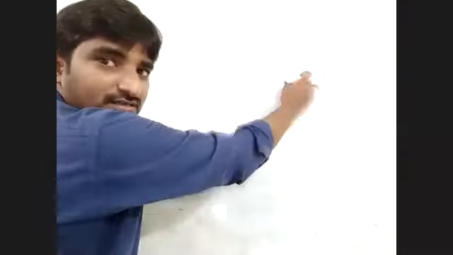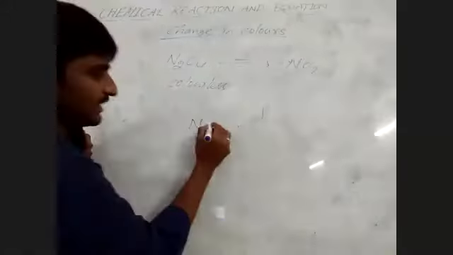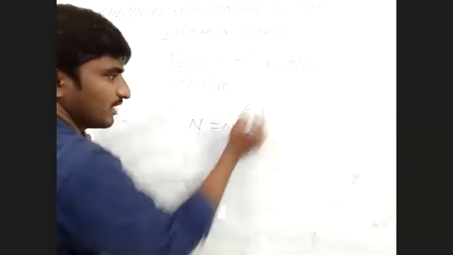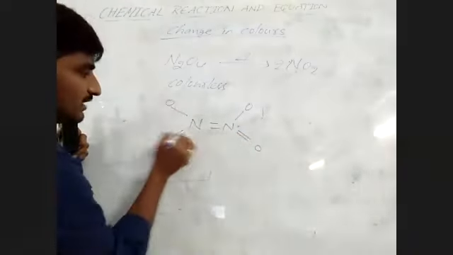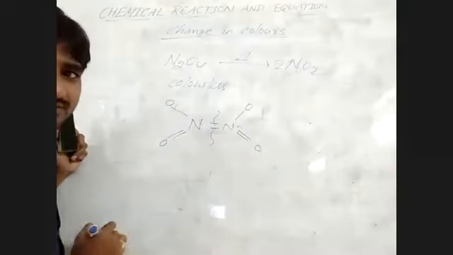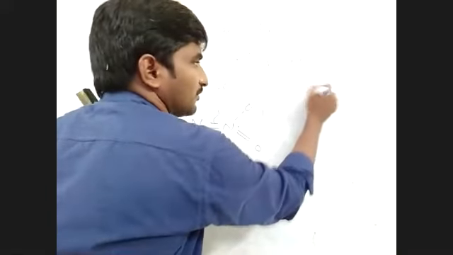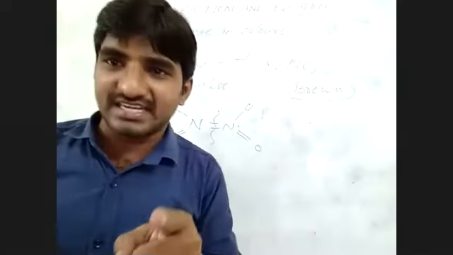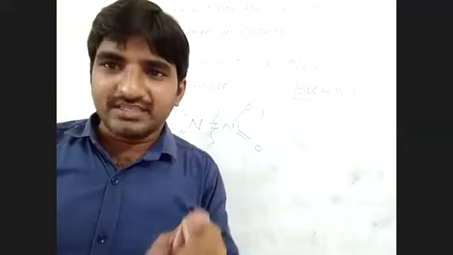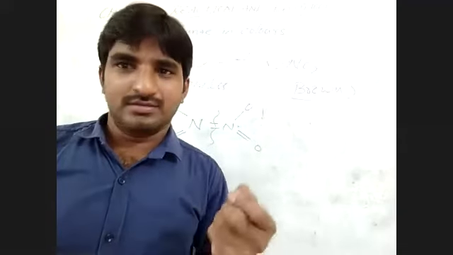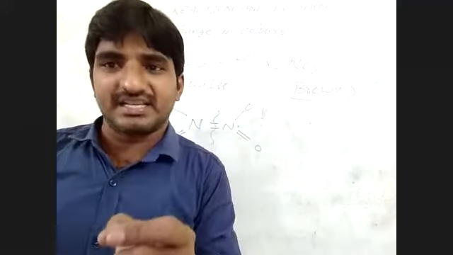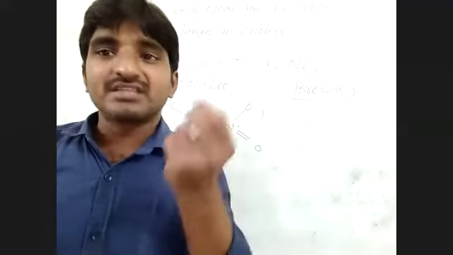NO2. Keep 2 for nitrogen, and 2 twos are 4 for the oxide. So 2NO2. Whenever it forms 2NO2, what happens here? How many nitrogens now? 2 nitrogens, write like this. One more oxygen, write the total like this. So whenever the bond breaks, the colorless compound converts to brown color. The brown color appears whenever the bond is breaking, meaning a chemical reaction has taken place. Please understand, the making of a bond or breaking of a bond, formation of bond or breaking of bond, means a chemical reaction has taken place. So whenever a chemical reaction takes place, changes will come.